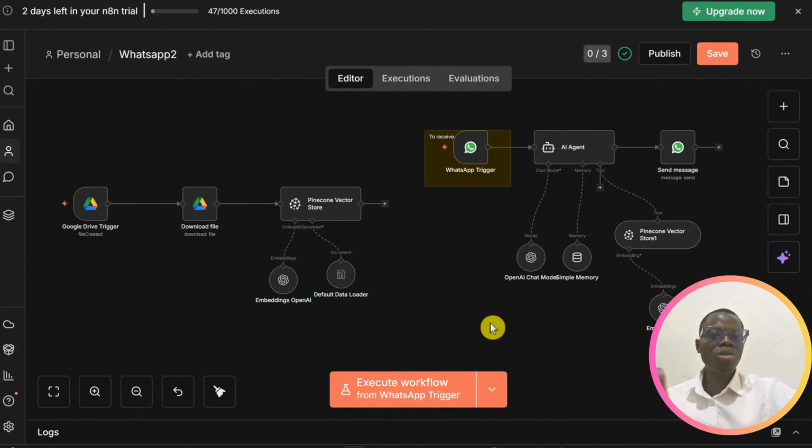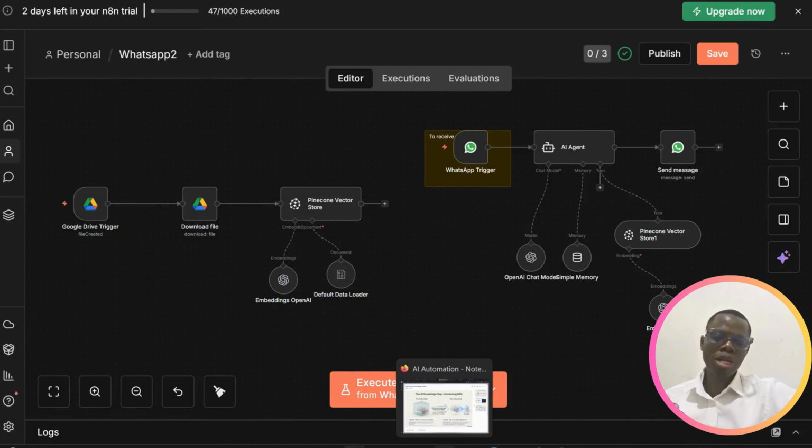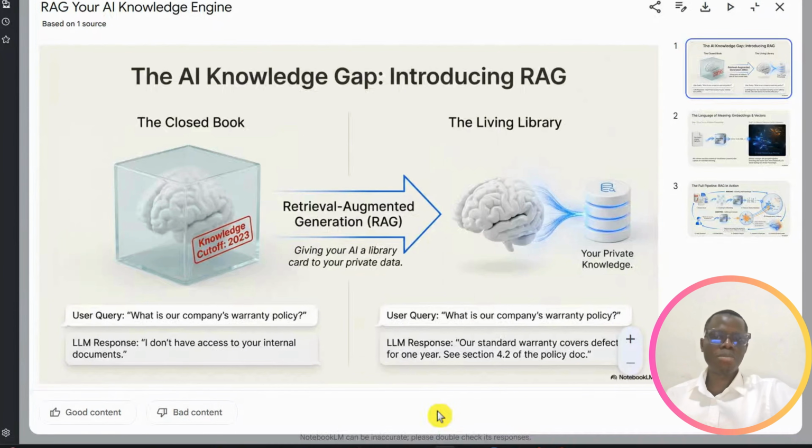So I will explain what RAG is, and then we will complete what we started yesterday by building the RAG pipeline. So when we talk about RAG itself, what does it mean? I said earlier on, it is retrieval augmented generation. All those LLMs that we use have been trained on data. And if you ask them questions that are private to your organization, to your company, or to yourself, that the LLM is not trained on, they don't know about it, they won't be able to respond to you.